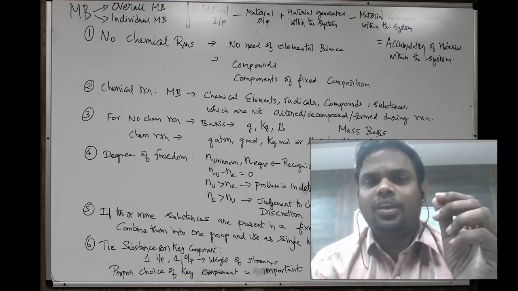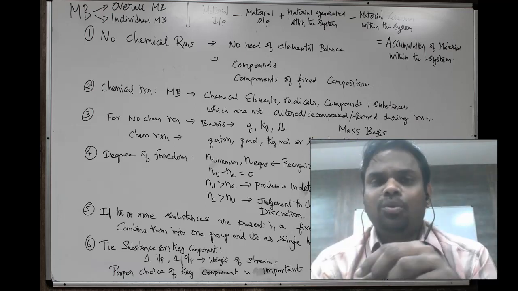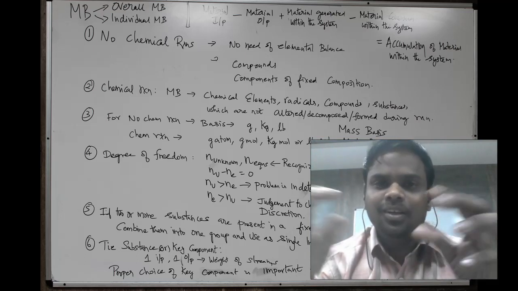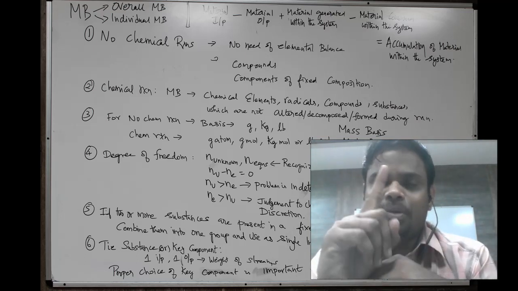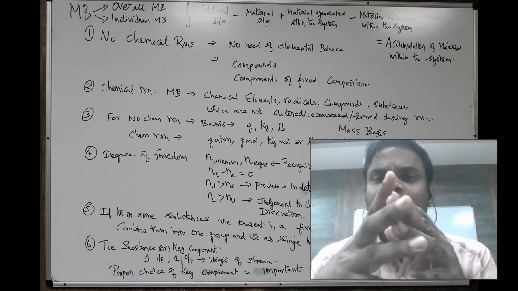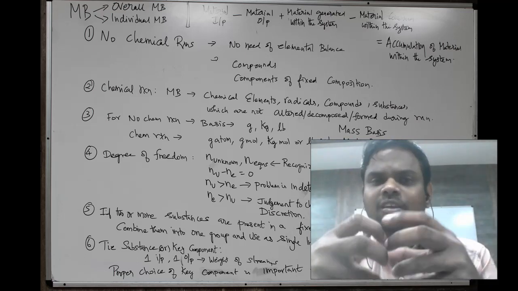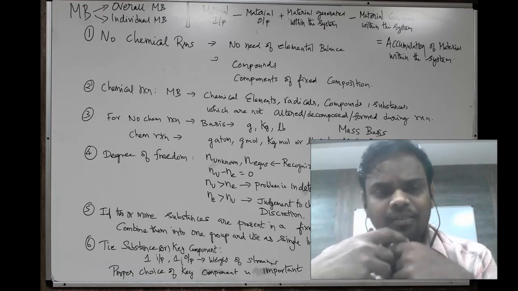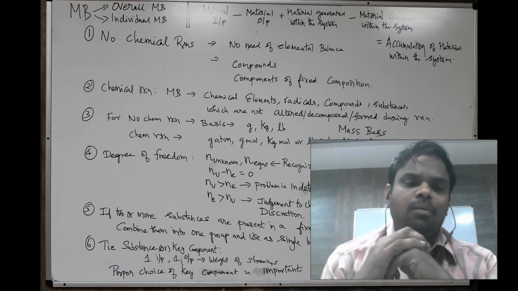Oxygen cannot be one independent equation, nitrogen cannot be one, and air cannot be one. These three should represent only one equation, because in air, oxygen and nitrogen are present in a fixed proportion. So that is guideline number 5.